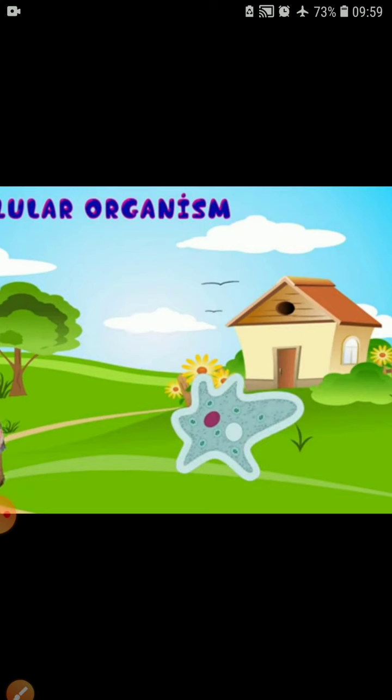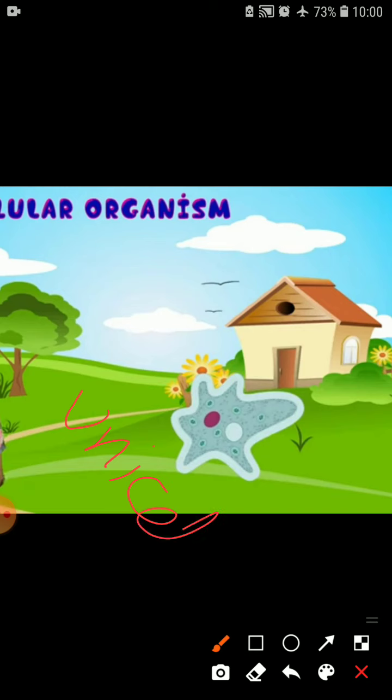That means all functions, all structure, all functions, like as we told, blood, nerve cells, isn't it? Transferring of messages in our body, transport of the blood in our body from the heart to different parts or from different parts to the heart. If all these functions are done by a single cell in any organism, that is named as single-celled, or we can say that is named as unicellular. Cool? That is named as unicellular.